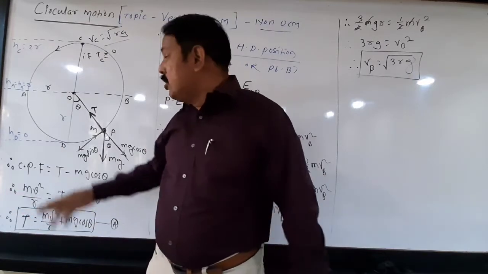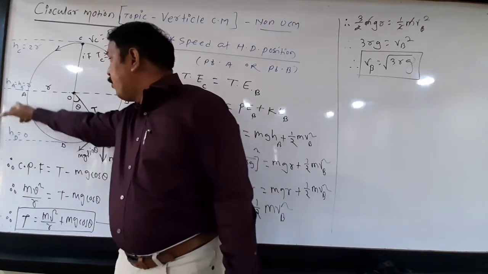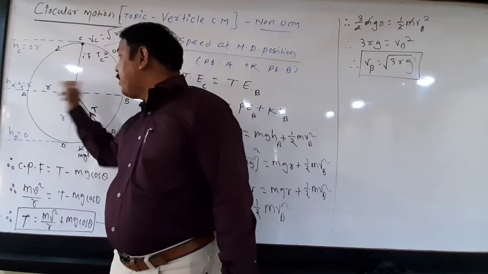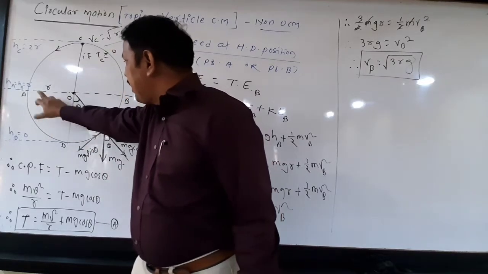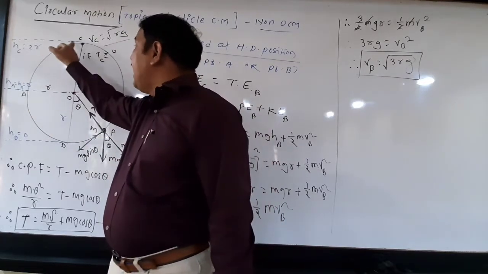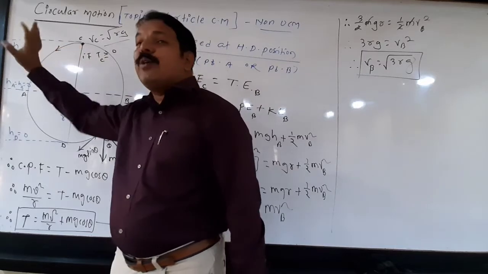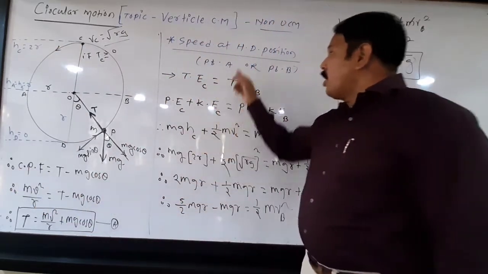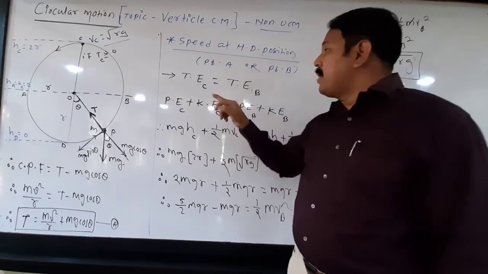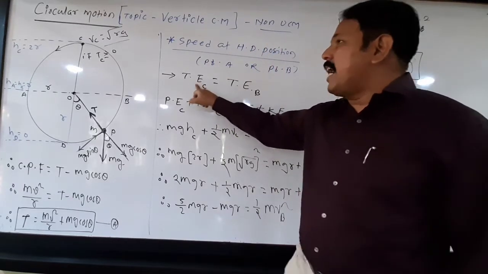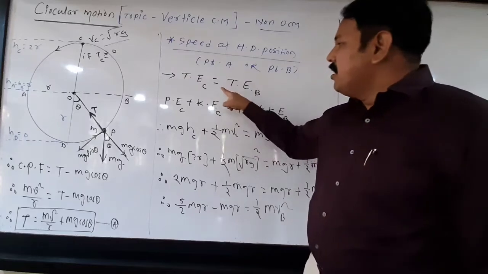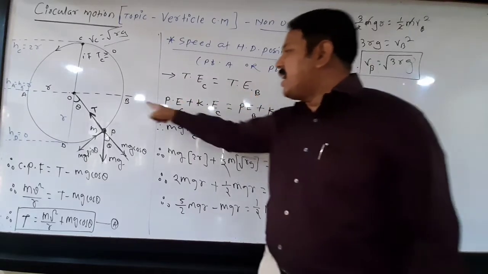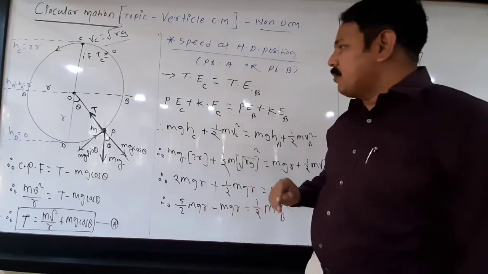OK, no problem. Suppose the height at this point is 0, then what will be the height at the horizontal diameter position? This is nothing but r. And what is the height at the top position? It is equal to 2r. So here, in order to calculate the speed at the horizontal diameter position, let the total energy at point C, the top position, equal the total energy at B, the horizontal diameter position.